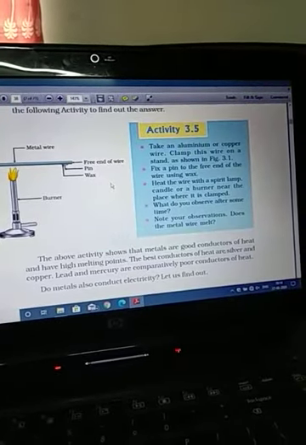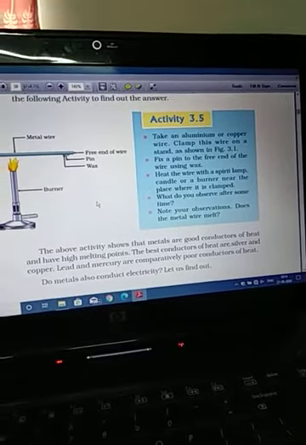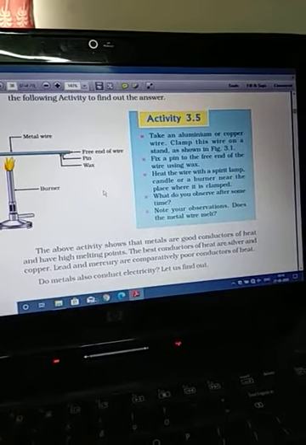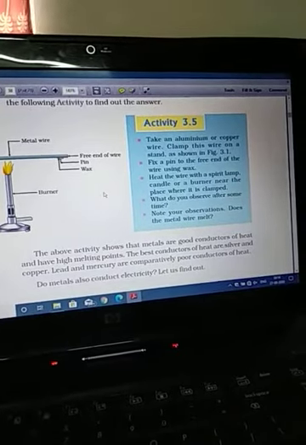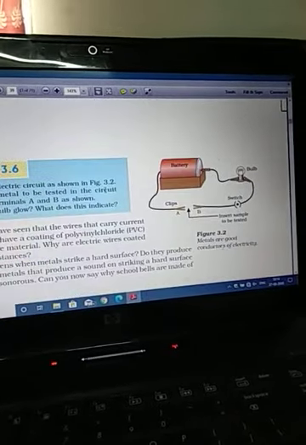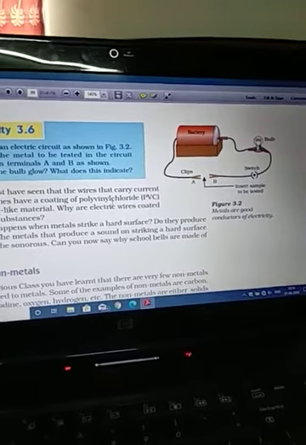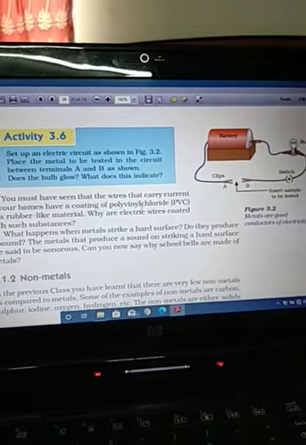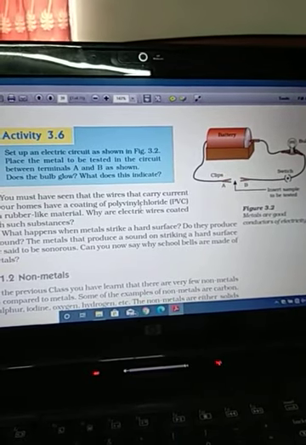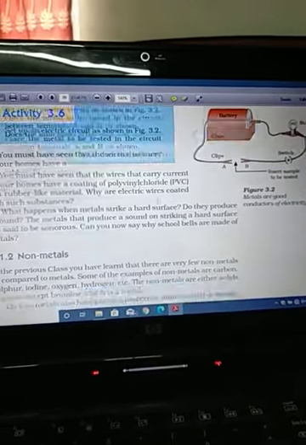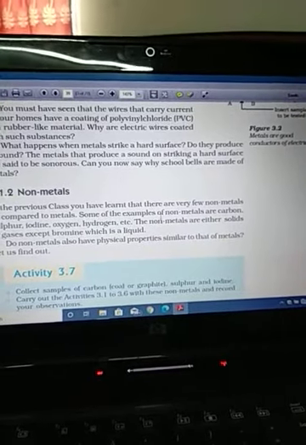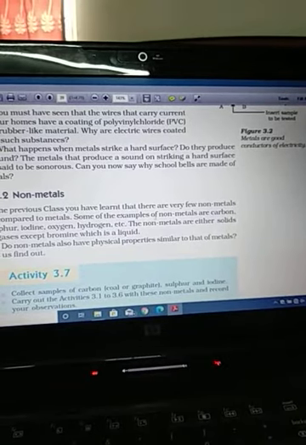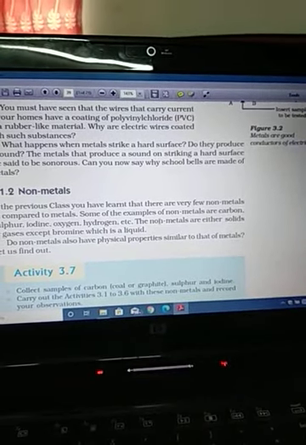Diamond has a very high melting point, and it is very hard also. This is the hardest natural material on the earth. Next, electrical conductivity. Non-metals are poor conductors of electricity, and one exceptional case is there, that is graphite. Graphite is a good conductor of electricity, and it is used to prepare electrodes. Graphite is an allotrope of carbon.